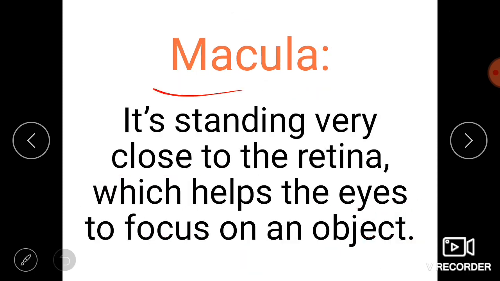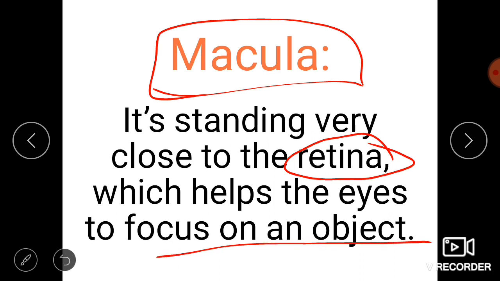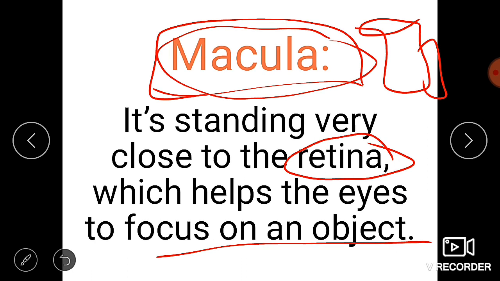Let's see the macula part. This is the part which is present very close to the retina, in the innermost layer. It helps the eye to focus on the object. For example, if we want to see a mug, we want to focus on that. Otherwise we can't see what type of object it is. With the help of the macula, we can find that this one is a mug, or we can differentiate the object, or focus on what type of object it is. This is the main role played by the macula.